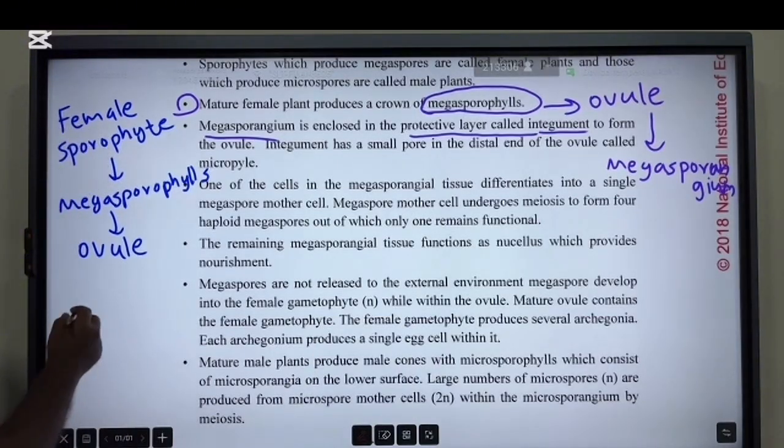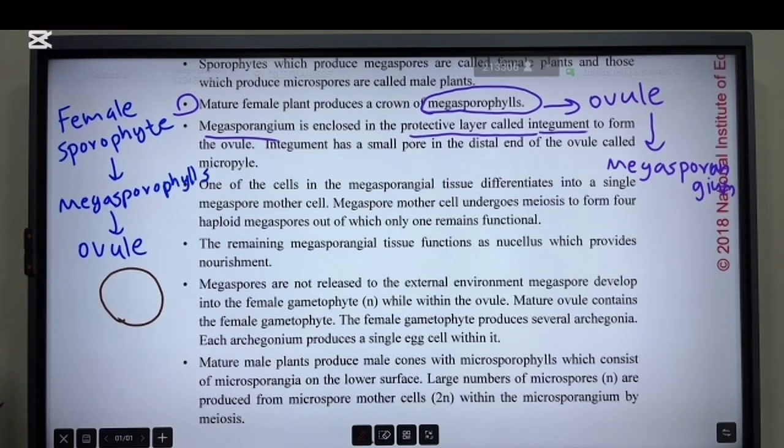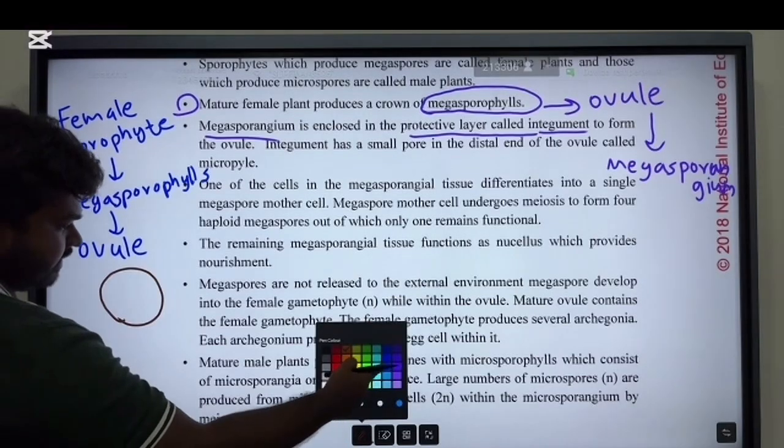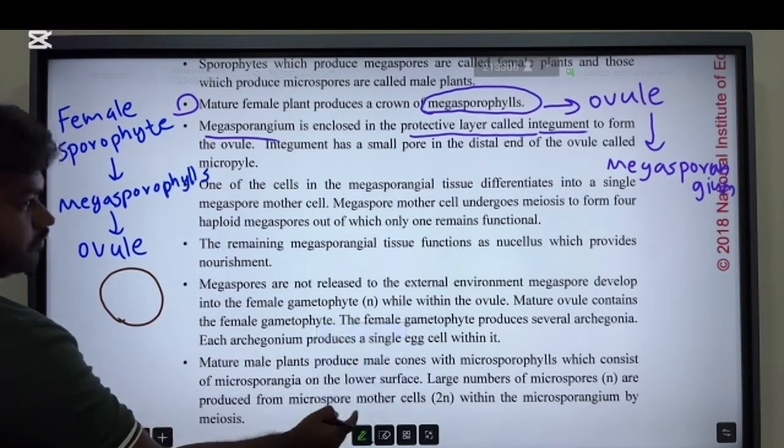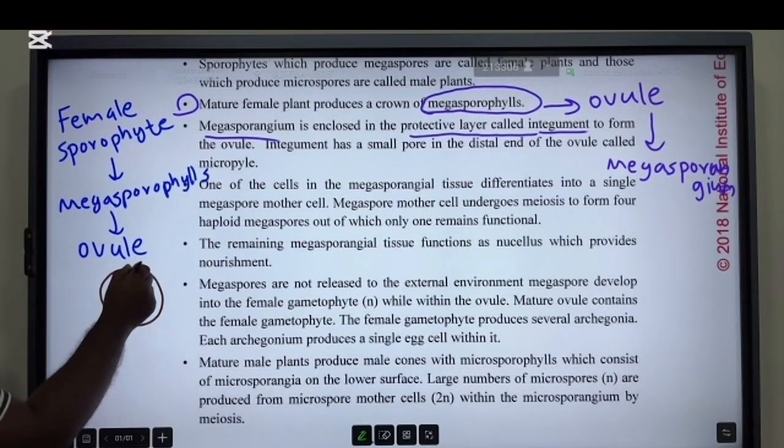I'll show you a picture. Now I'm drawing this as a simple diagram. All right. So within this ovule, there is megasporangium.